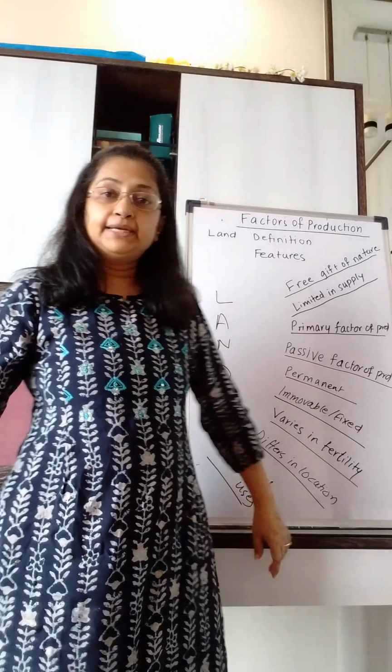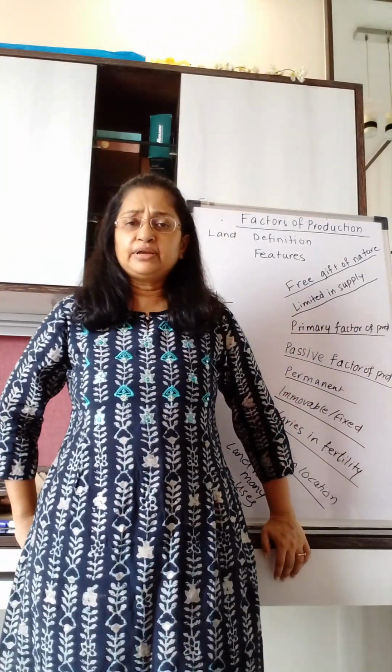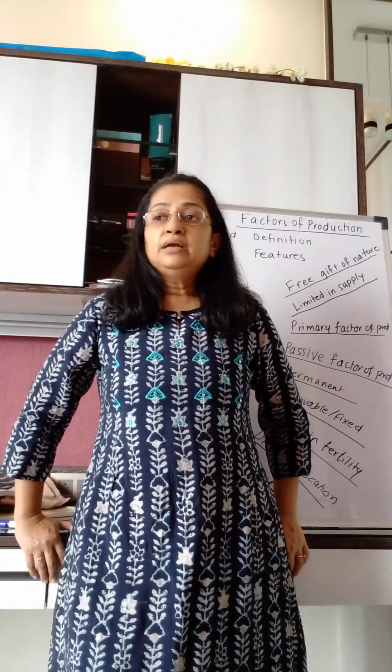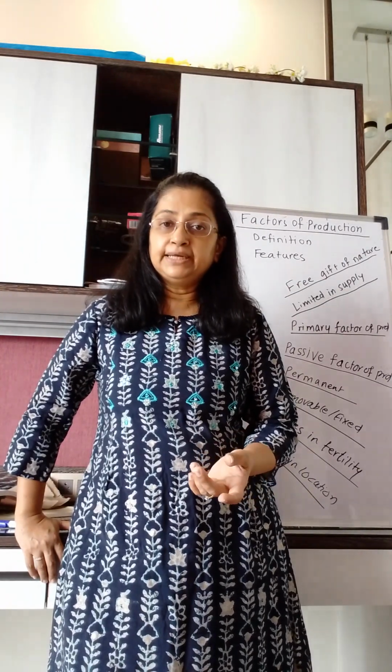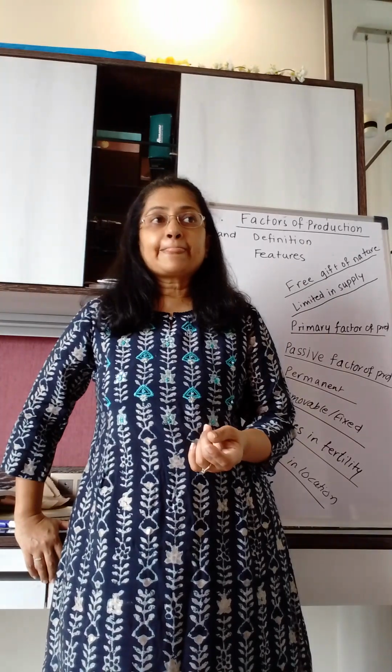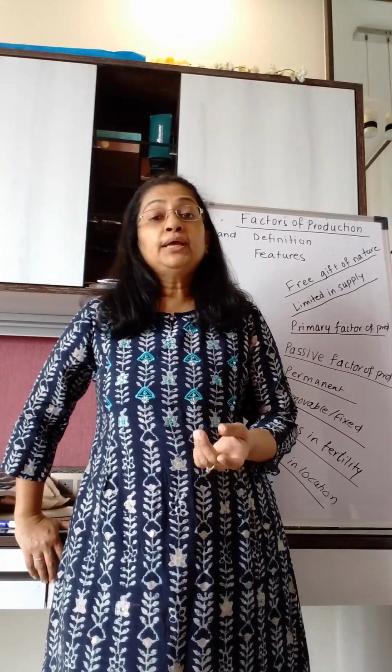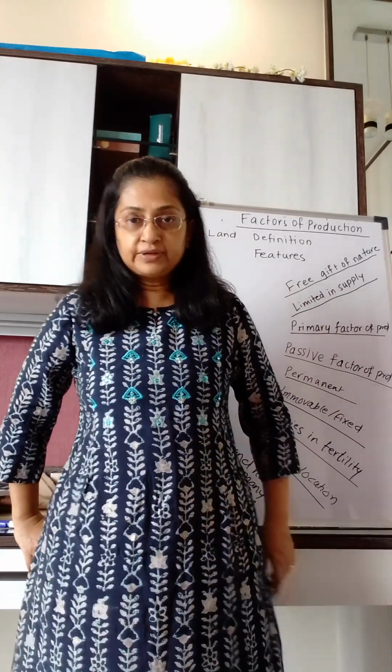It varies in fertility. Then you have to mention your topography and whatever you have learned in geography, and give examples of two regions, how they differ in fertility. Also mention that efforts can be made to improve the fertility of land.